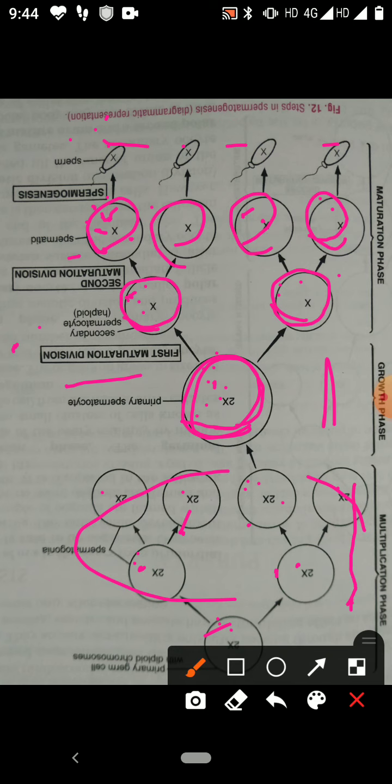These hormones are released from the anterior lobe of pituitary gland. Testosterone hormone is released by Leydig cells or interstitial cells. So these are the hormones. They are stimulating and they are affecting the process of spermatogenesis.